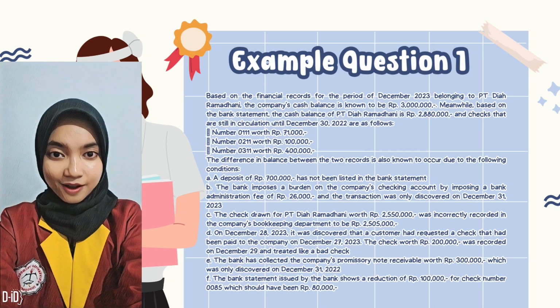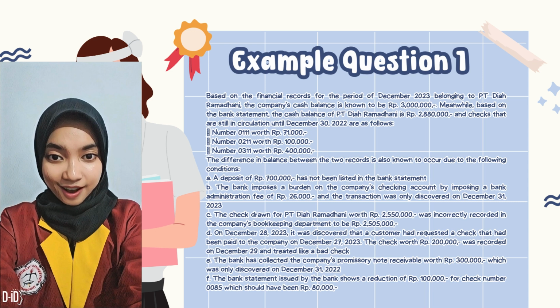Number 0111 worth Rp. 71,000. Number 0211 worth Rp. 100,000. Number 0311 worth Rp. 400,000. The difference in balance between the two records is also known to occur due to the following conditions.